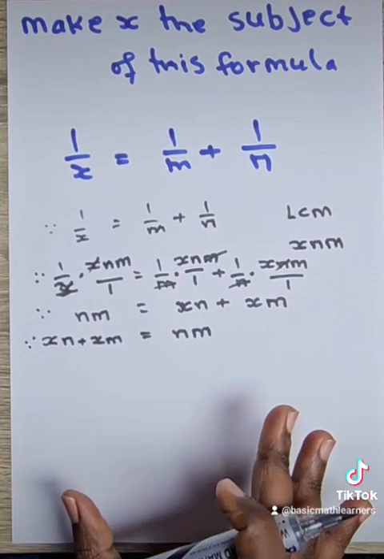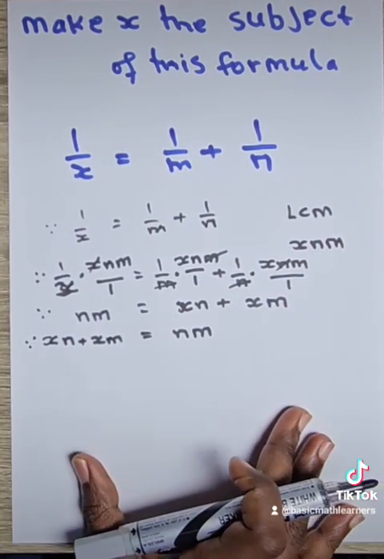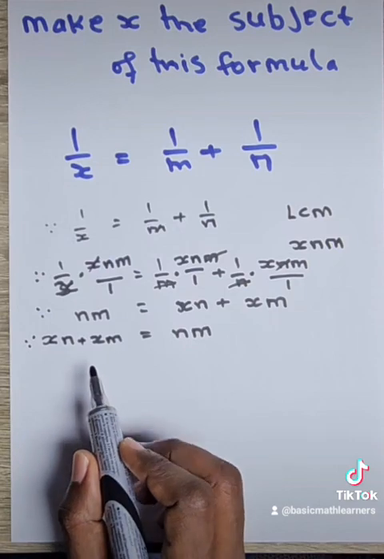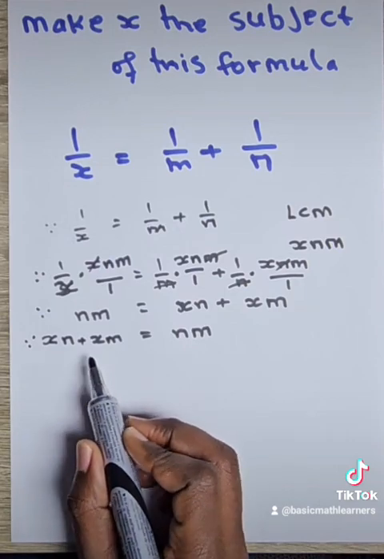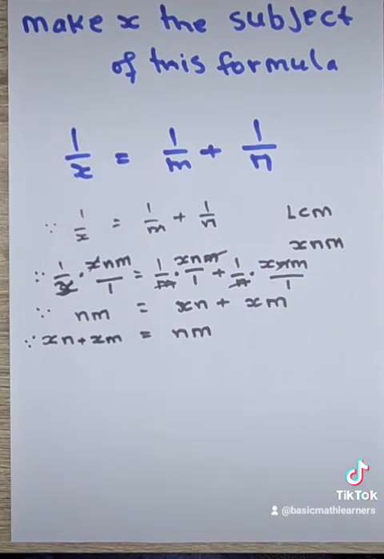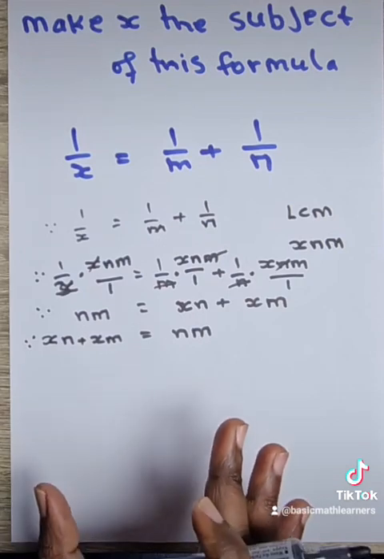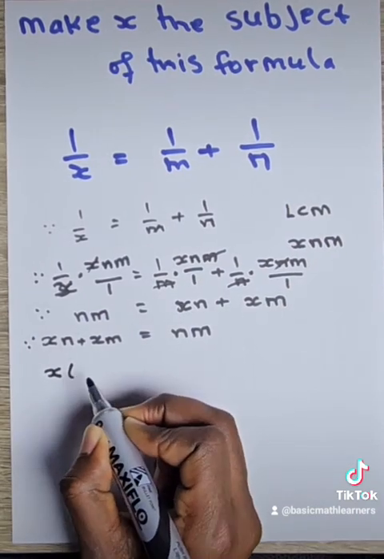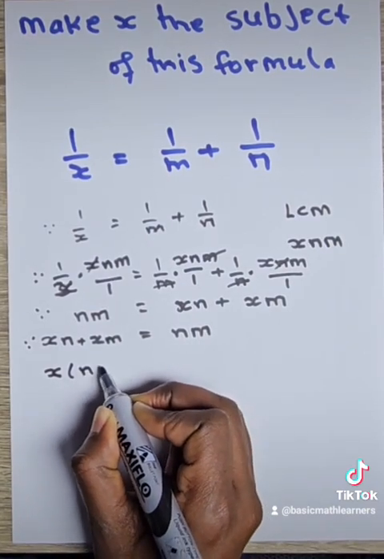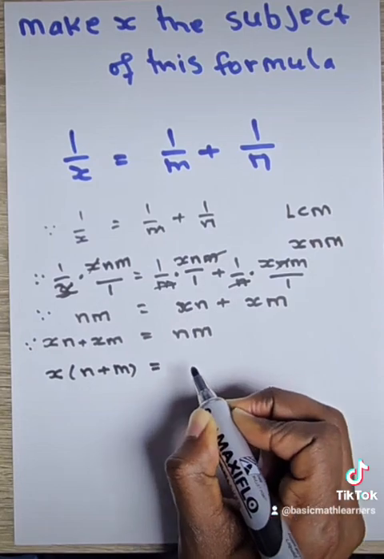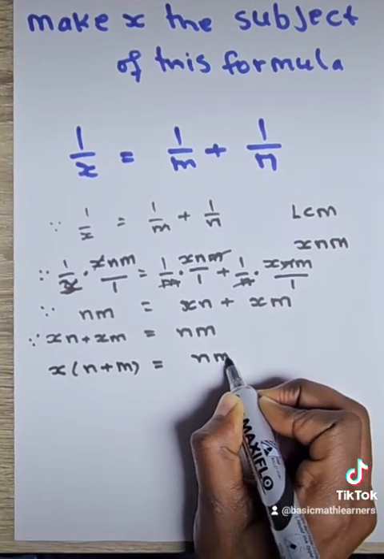Now we need to continue. We therefore see on the left hand side we have xn plus xm. We therefore need to get rid of these two terms. And the only way we can do it is first to check if we can take out any common factor. And that common factor must be the highest common factor. We therefore see we can take out the x as a common factor, which gives us x times the bracket of n plus m equals n m.